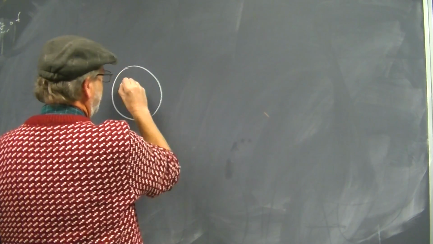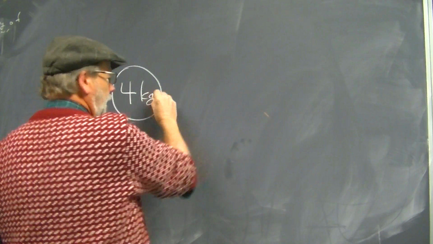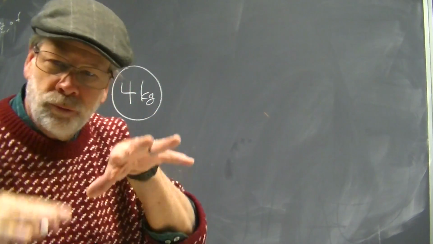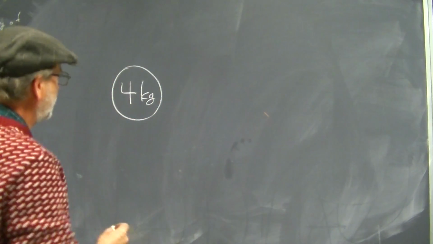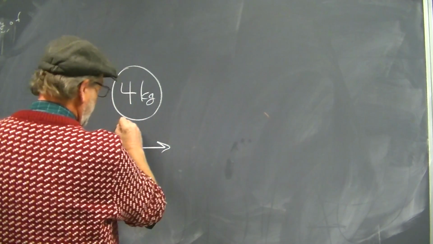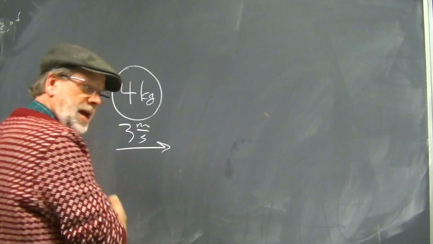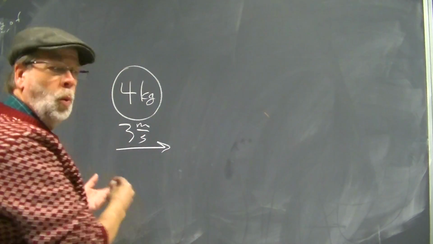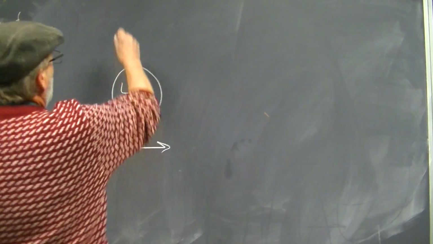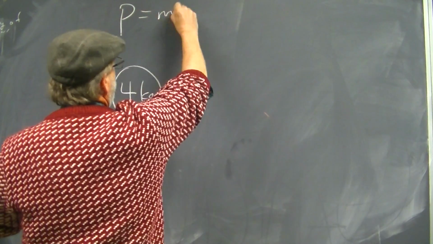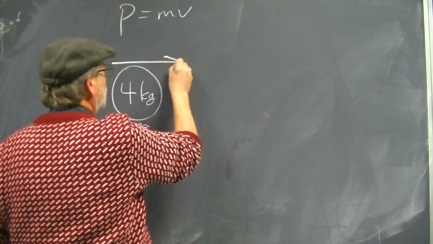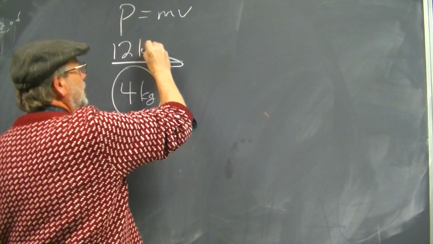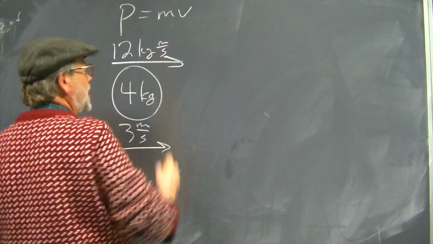So let's have a 4-kilogram object. Now, pay attention to where I write the notations. It'll help you a lot, make this stuff easier. I have a 4-kilogram object moving at 3 meters per second to the right. Okay, what's the momentum of that? Well, momentum, P equals mv. So what's the momentum of that? Good. Write it right on top. 12 kilogram meters per second.